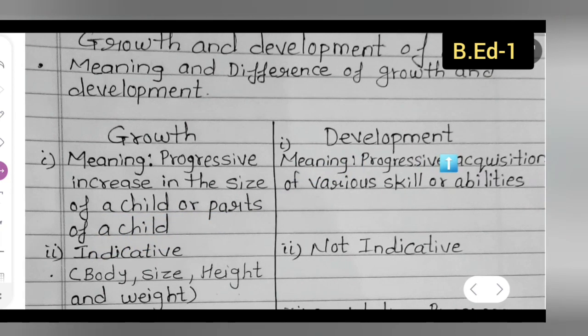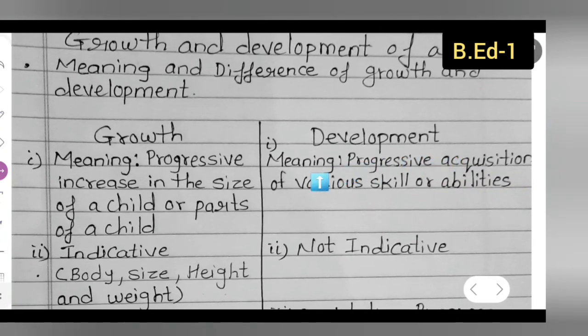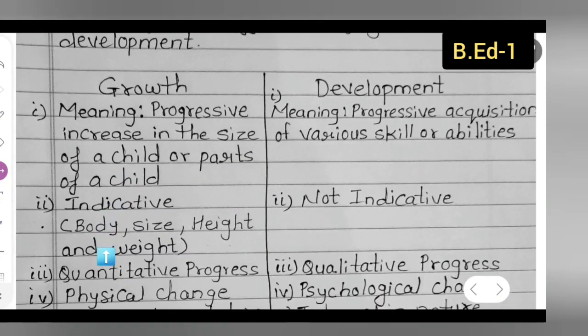Whereas development, meaning of development is progressive acquisition of various skills or abilities. Acquisition it is. Next point is indicative under growth. For example, when we talk about progressive increase in size of a child or parts of a body, here we are talking about the body size, height and weight. Whereas development, it is not indicative. Whereas growth is indicative. Example, body size, height and weight.